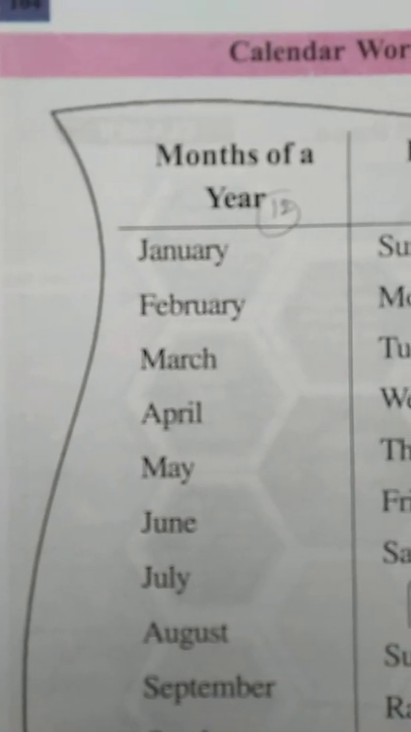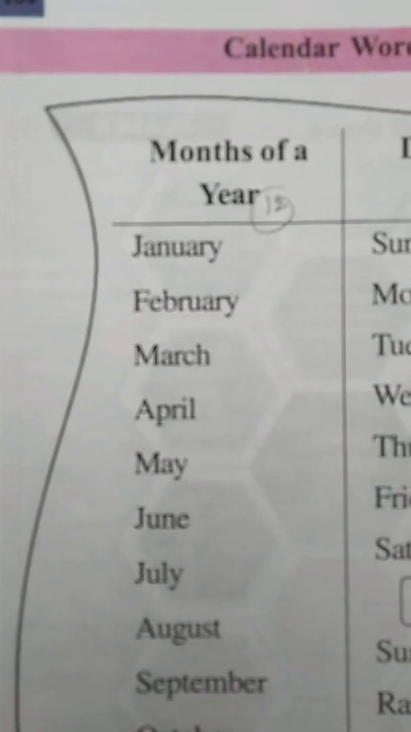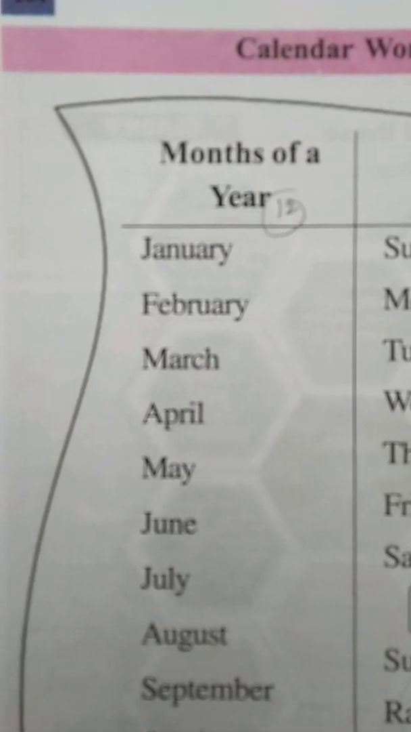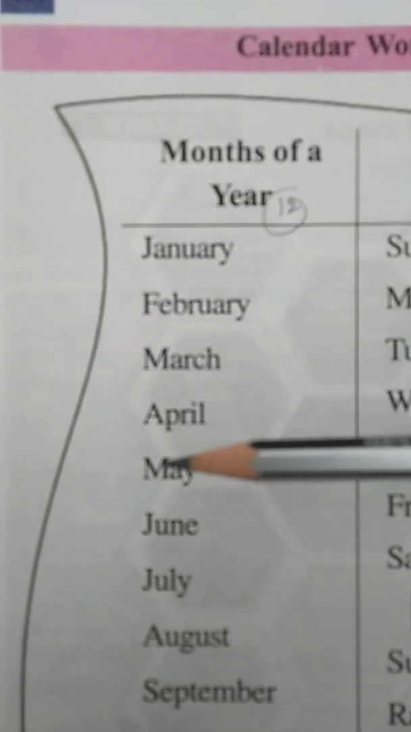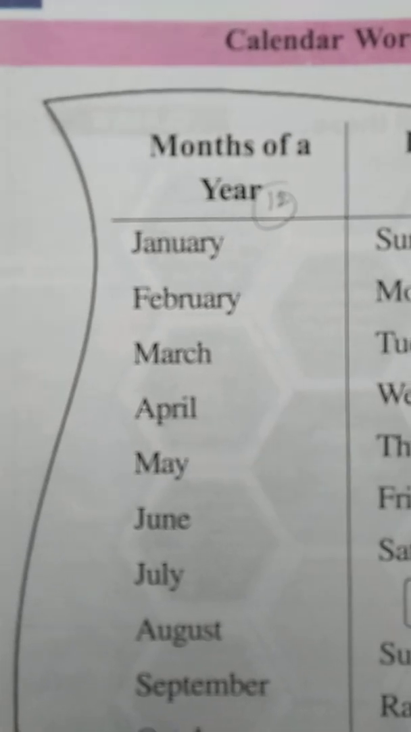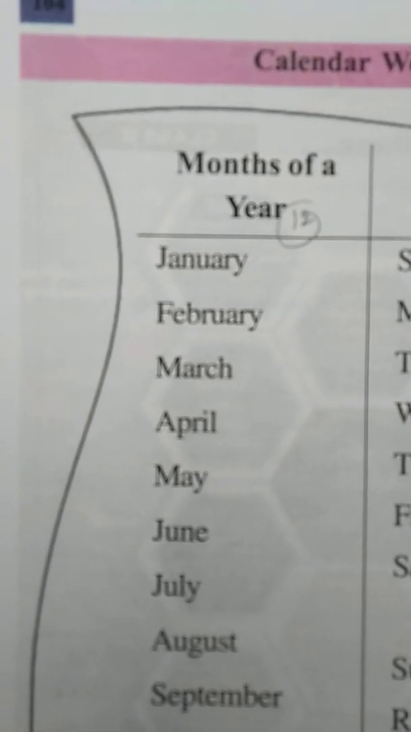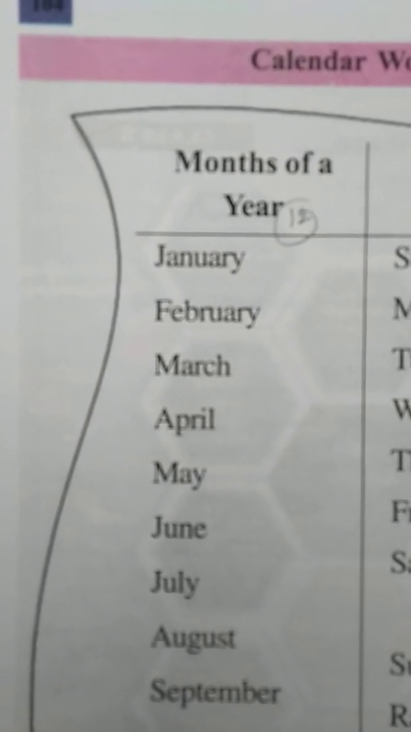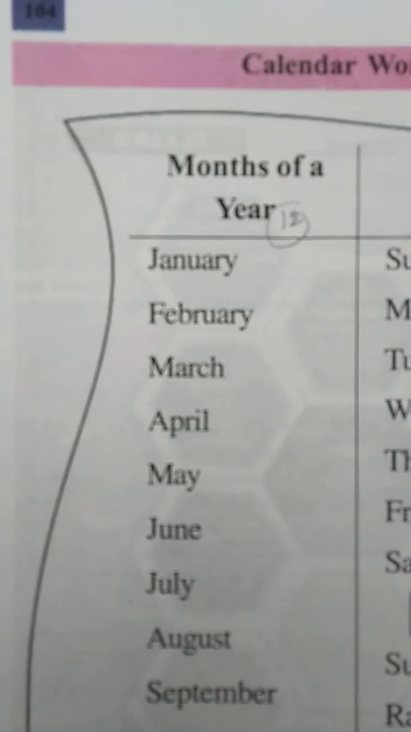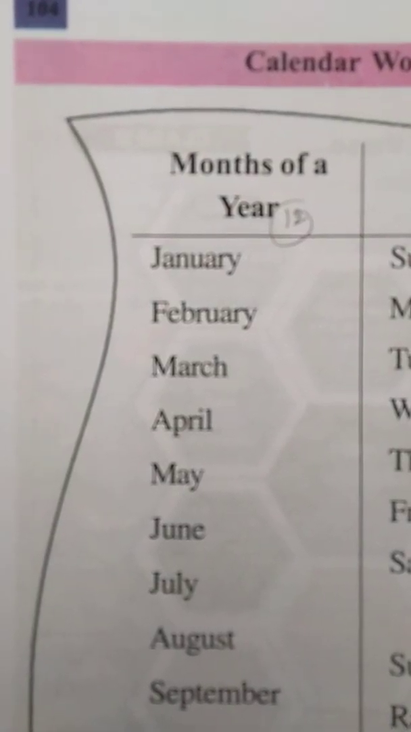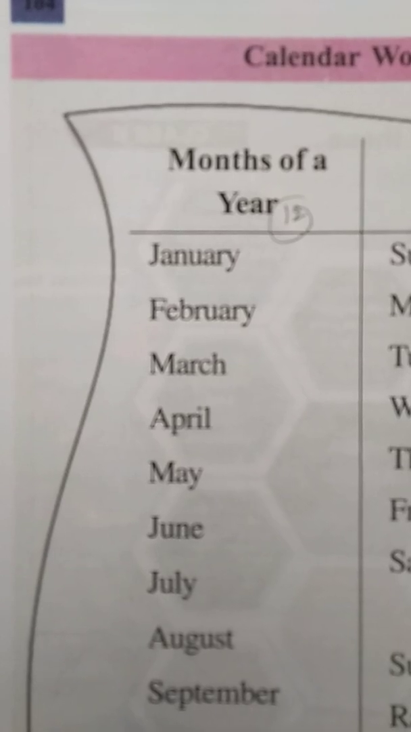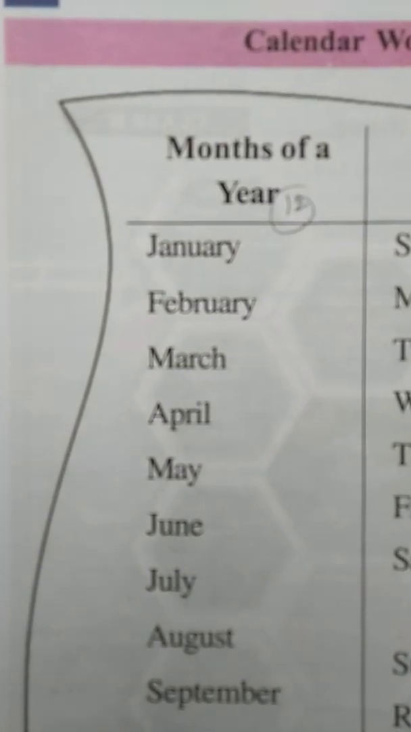And the fifth month of the year is. What is the fifth month of the year, children? Yes, it is May. M-A-Y, May. Everybody likes this month, no? Because you get holidays in the May month. Am I right? Yes. Why do we get holidays in May month, children? Because it is the very hottest month of the year.